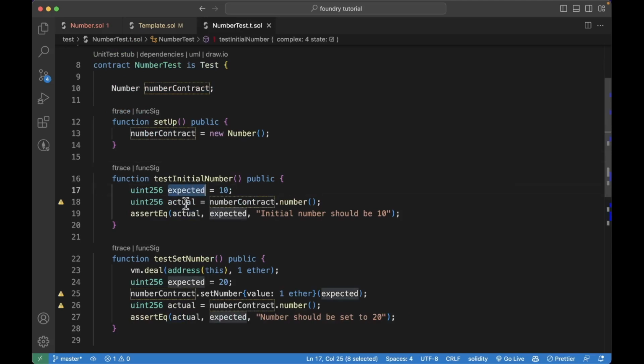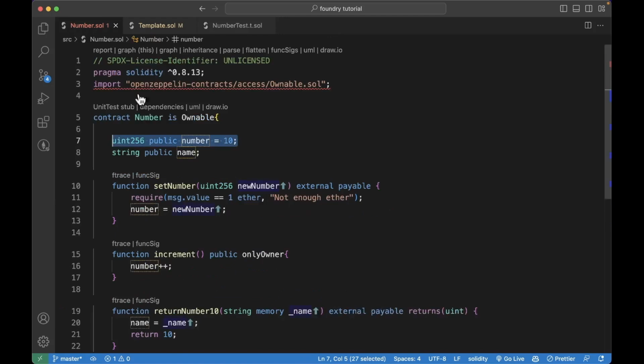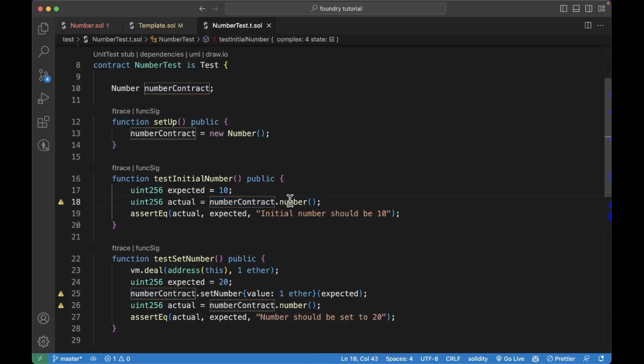So the expected is 10. The actual is the number contract instance dot number, and each public state variable has a getter function that you can call, which we are doing right here.